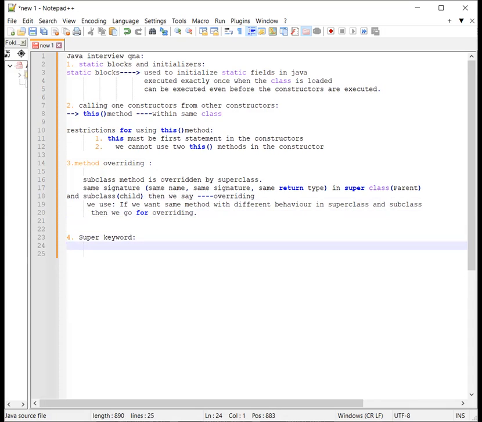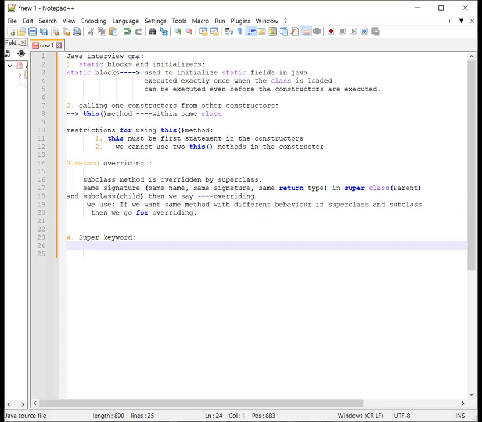In case of overriding, if a subclass object calls its own variables and methods, the subclass cannot access the variables and methods of the superclass, because the overridden variables or methods hide the methods and variables of the superclass.